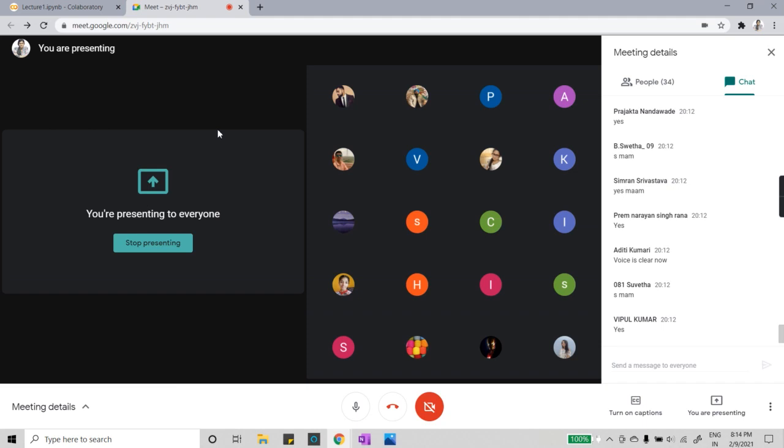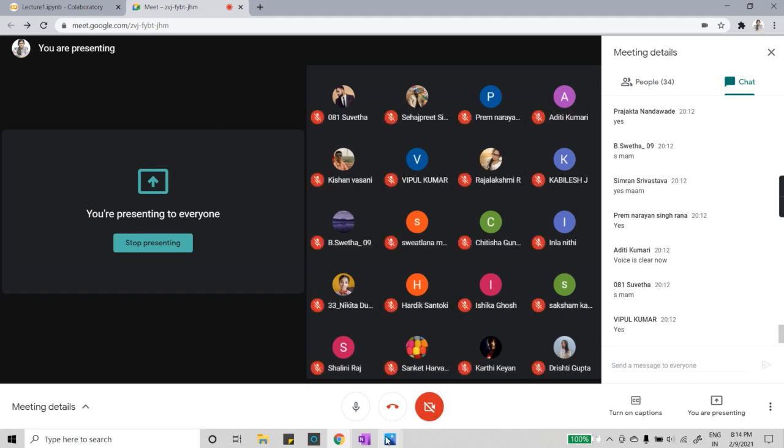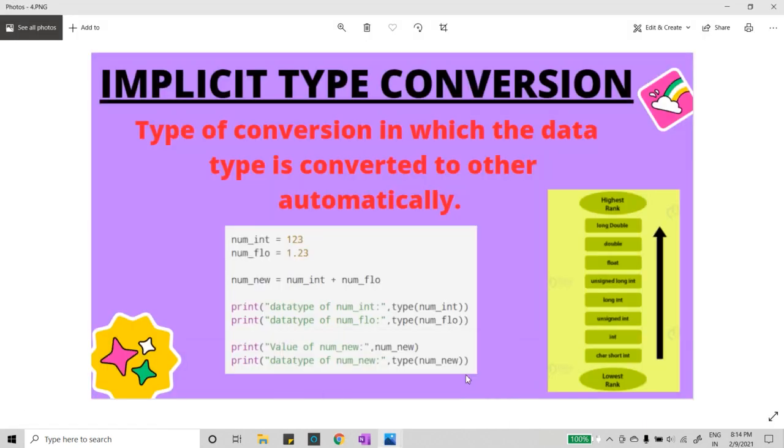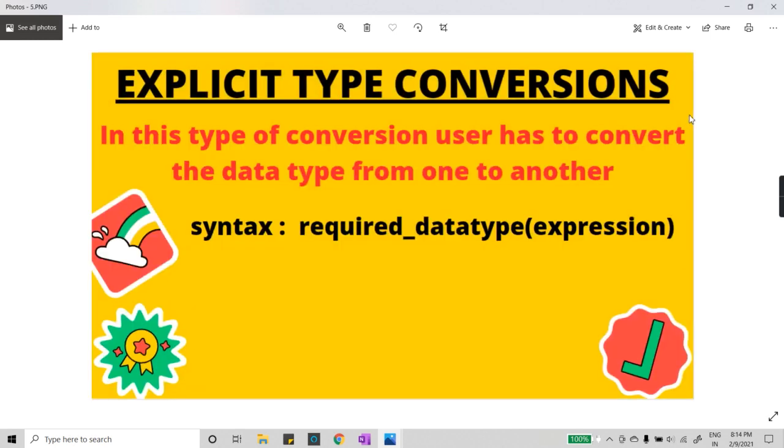Fine. So everyone is clear with implicit type conversions. Let's quickly move towards explicit type conversion, because today we need to finish this topic. Now, what is explicit type conversion? In implicit type conversion, what we were doing was adding an integer value and a float value. With the addition of both numbers, we were getting a final output as float. We were not doing anything here.